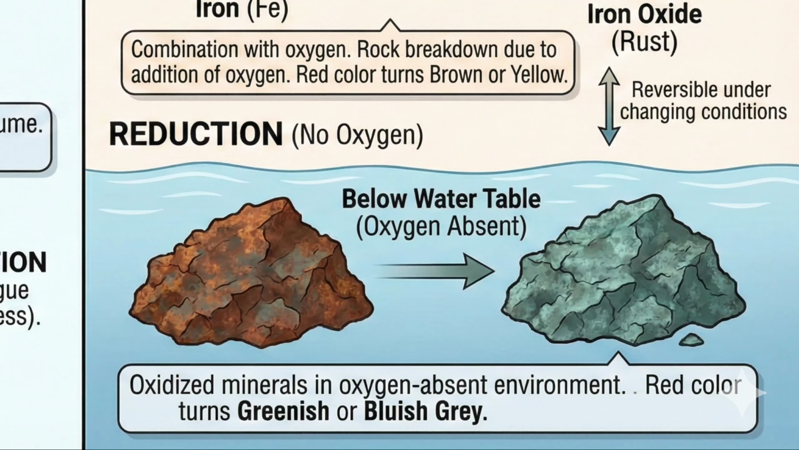Conversely, reduction happens when oxidized minerals are placed in an environment where oxygen is absent, like below the water table. Such conditions turn the red color of iron into a greenish or bluish gray.